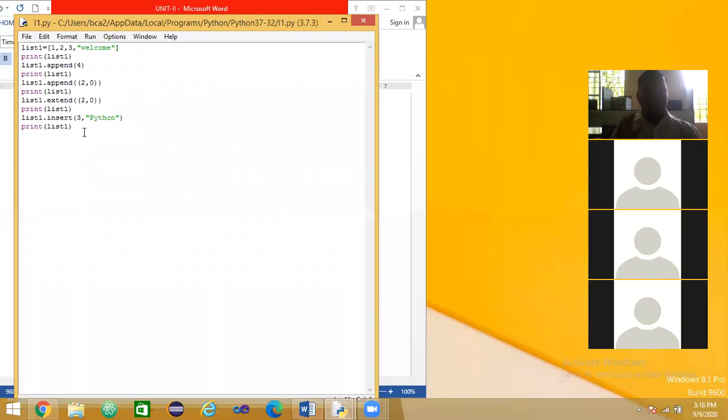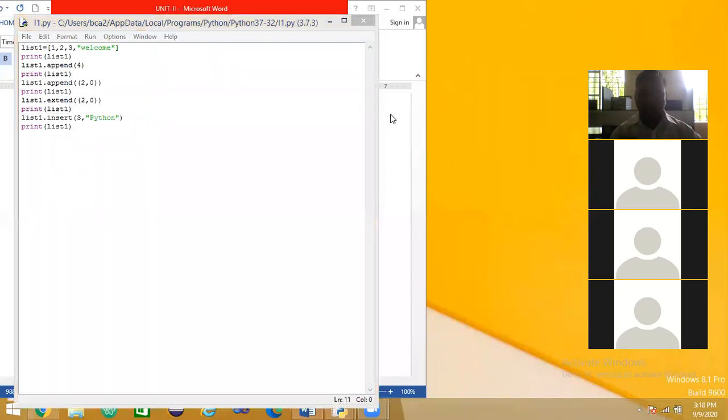See, again I will explain. The insert function: 3 is the index value. Index starts from 0, 1, 2, 3. In the third place, Python is inserted in the list. Now tell me, what is the output of the last print statement? 1 2 3 Python welcome 4.